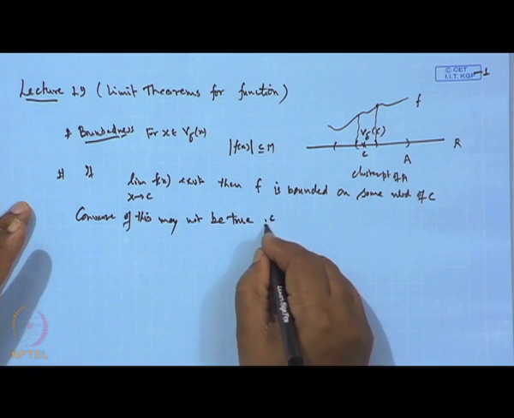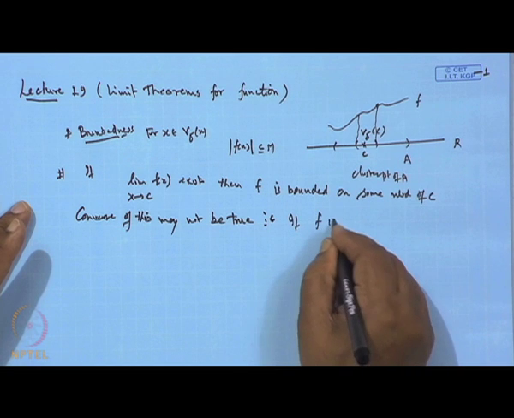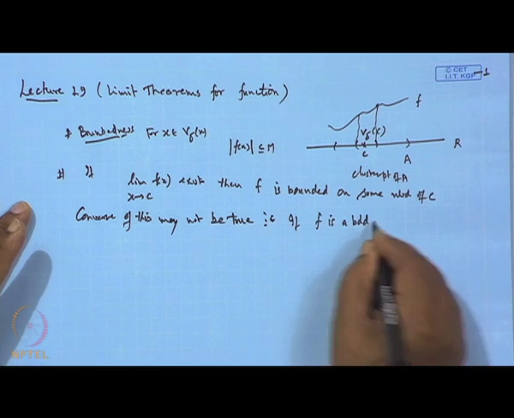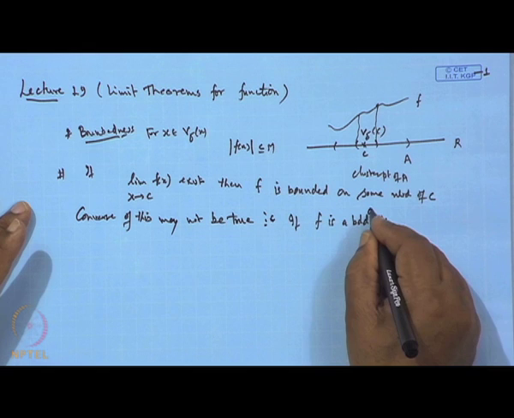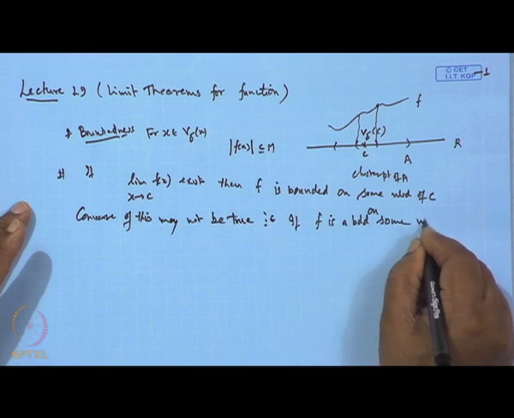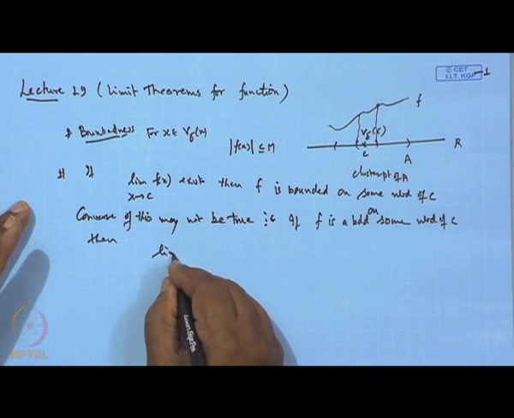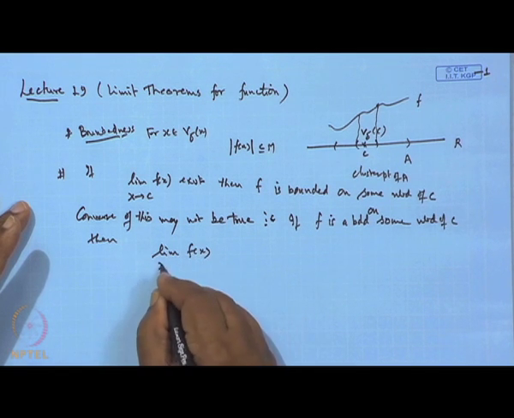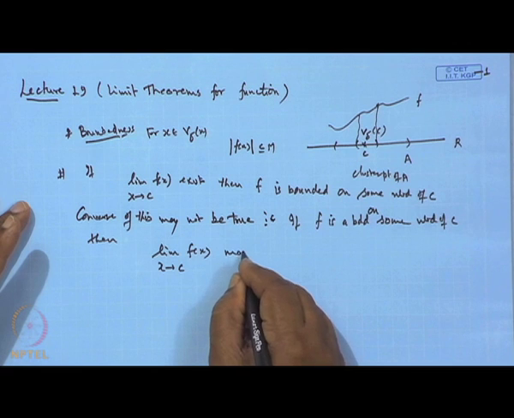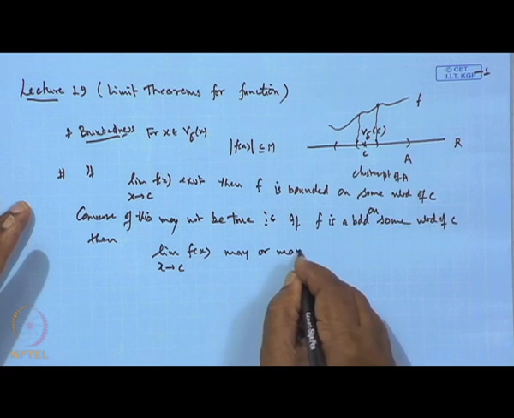That is, if f is a bounded function on some neighborhood of C, then the limit of this function f x when x tends to C may or may not exist.